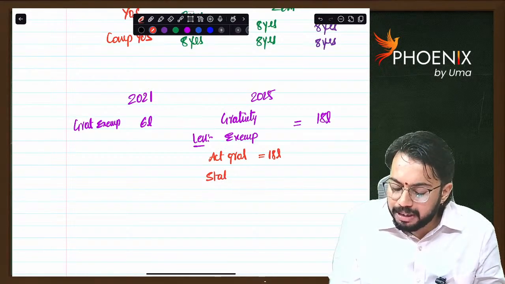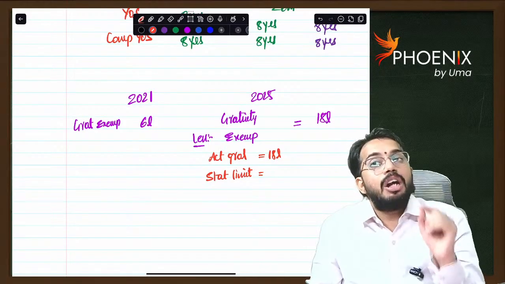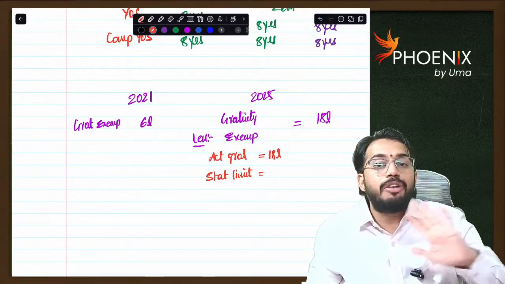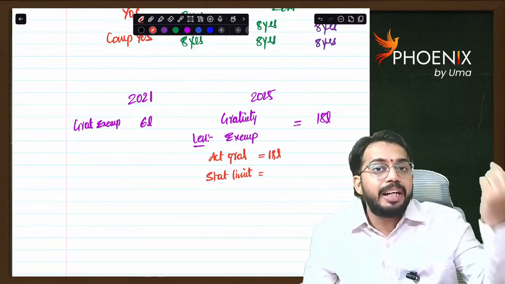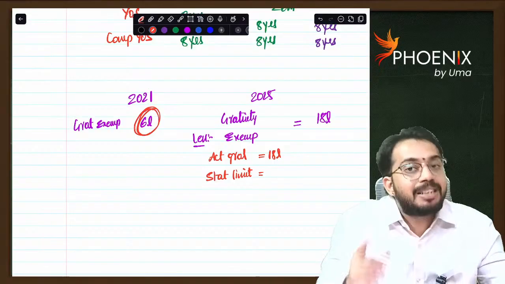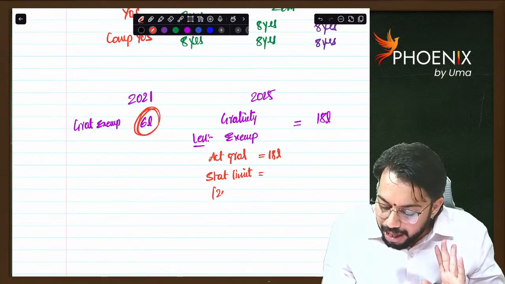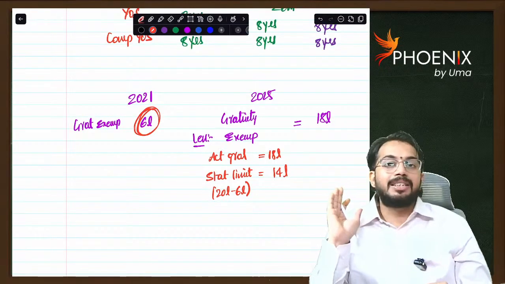Statutory limit. How much is the statutory limit? Statutory limit is 20 lakhs. But this 20 lakhs statutory limit is for lifetime, not for each year. Already in your life, in 2021, you have claimed 6 lakhs gratuity exemption. Now statutory limit is not 20 lakhs. 20 lakhs minus 6 lakhs, statutory limit will be 14 lakhs. Are you able to understand?